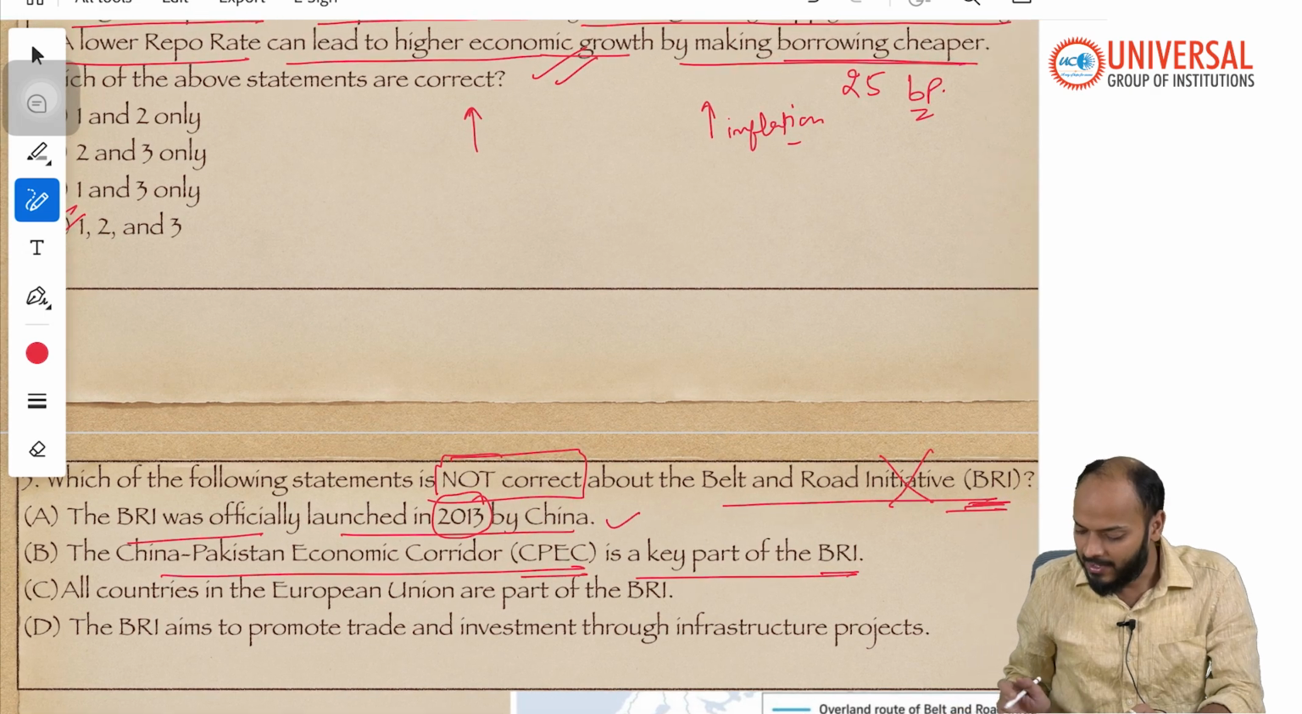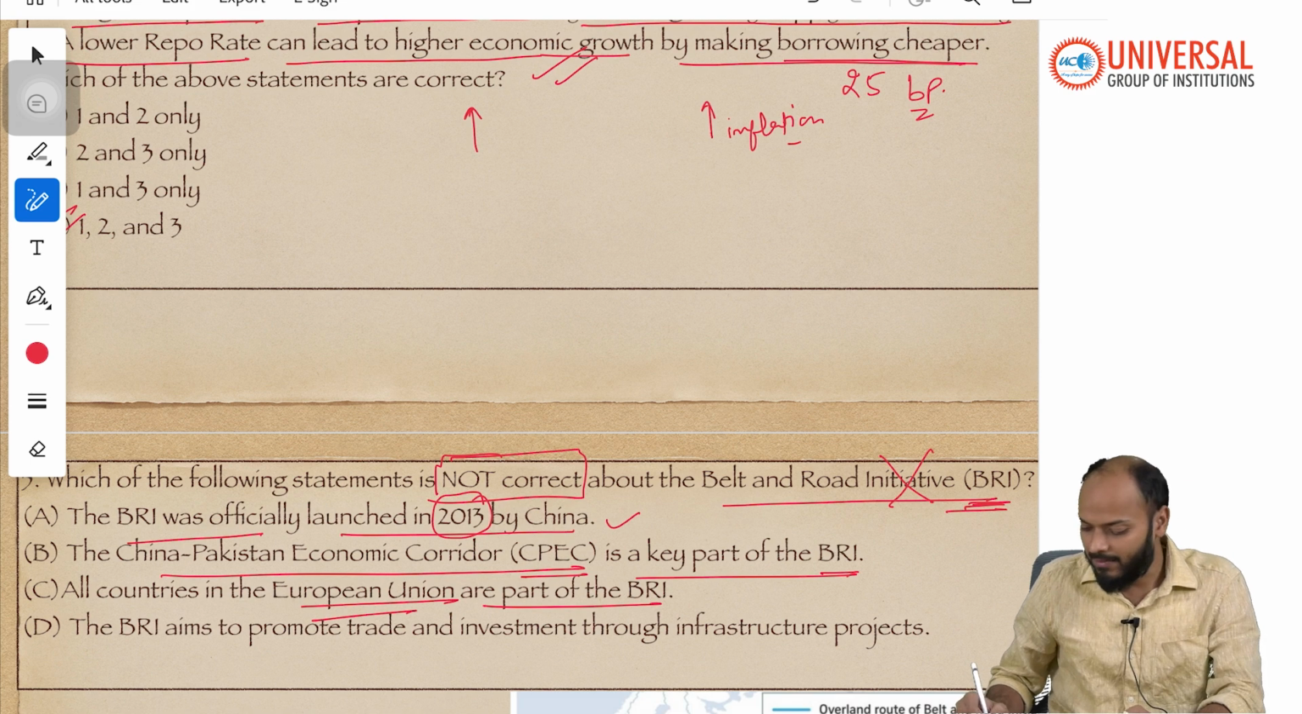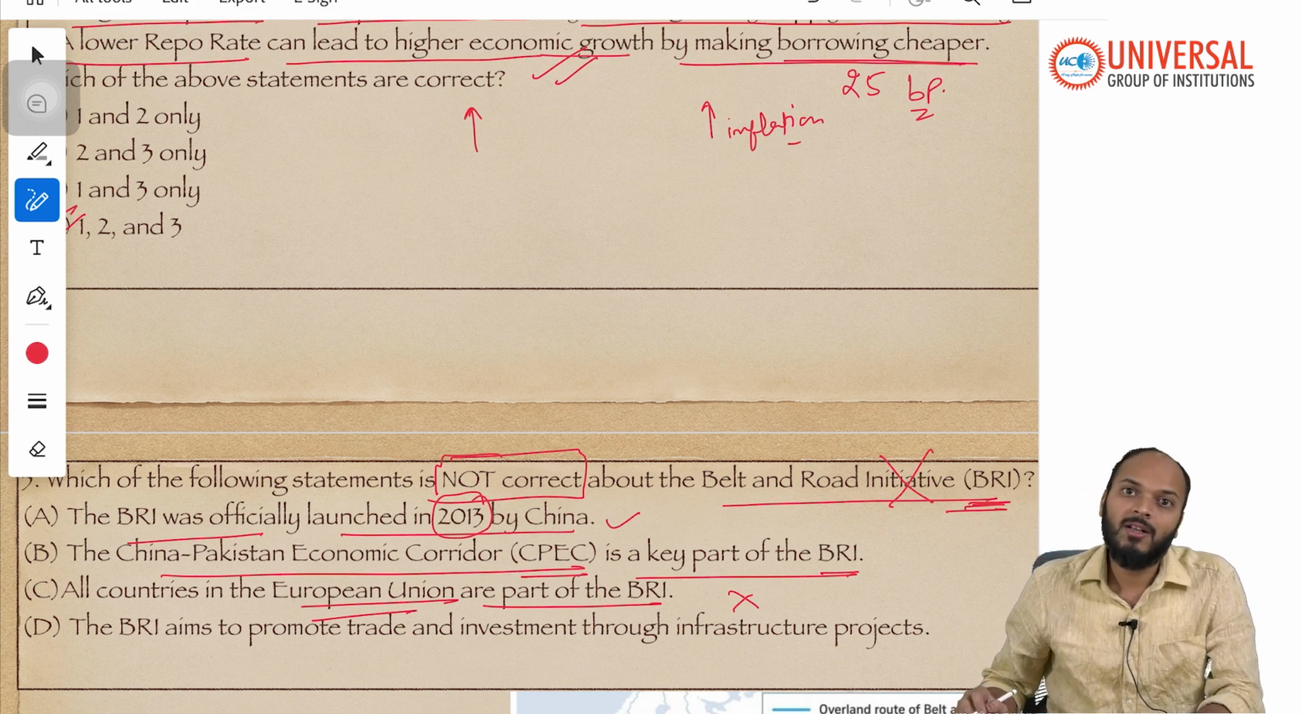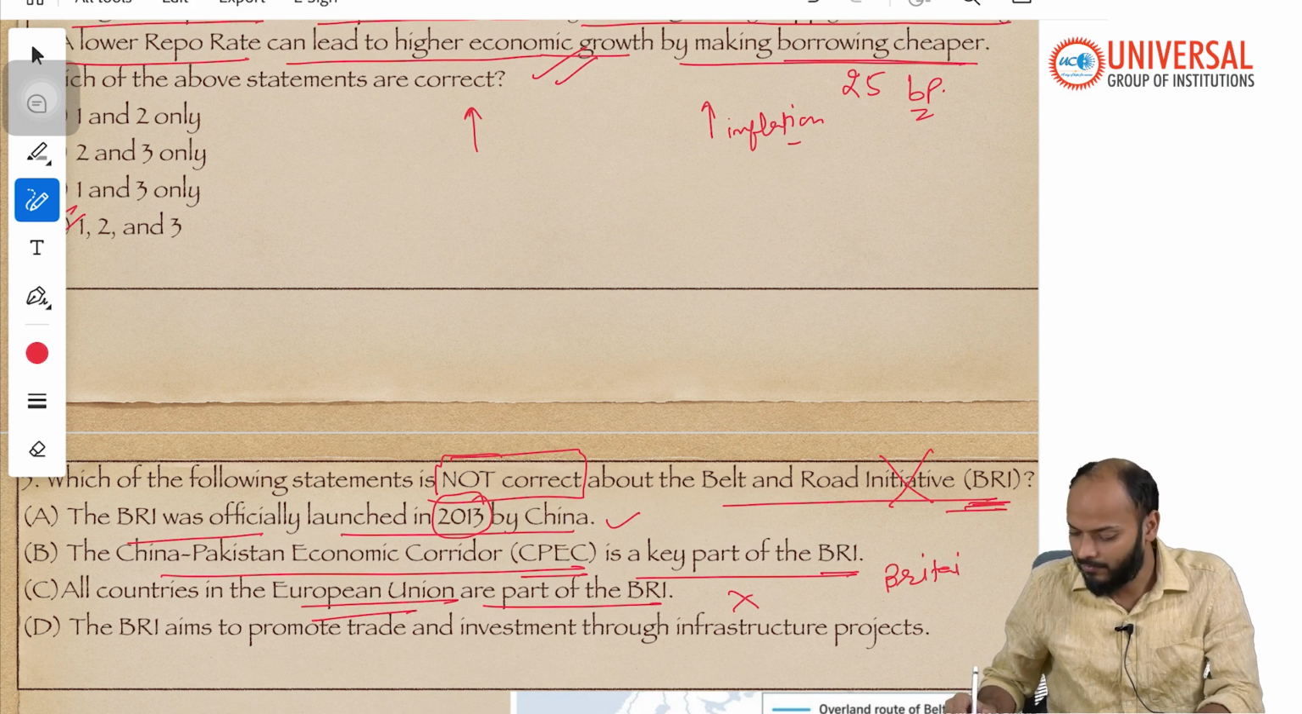Option C says all countries in the European Union are part of BRI. This statement is incorrect. Reason being, many countries of Europe are part of BRI, but few are not. Especially the countries of Europe which are also part of G7, for example, Britain. Britain is not part of European Union, but it is part of Europe. Italy. The thing with Italy is Italy had joined BRI earlier, but in the end of 2023, Italy formally announced to leave BRI.